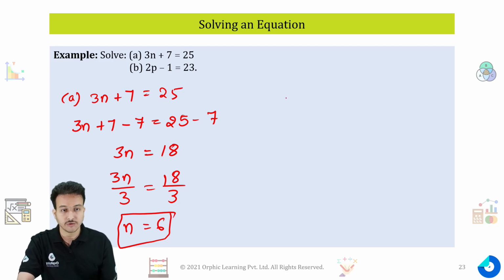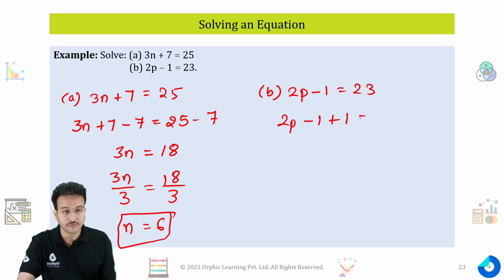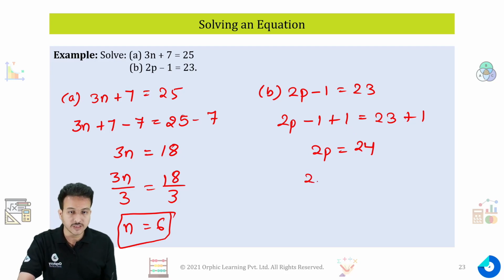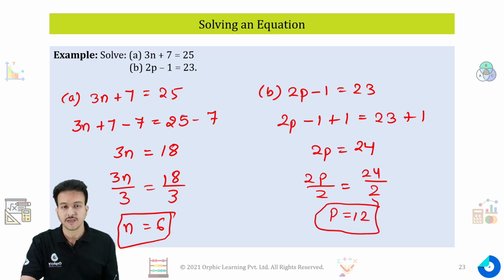For the second one, we can do the same: 2p - 1 = 23. Again, in order to remove -1, I have to add 1 on this side, and I have to do the same operation on the other side. It will give me 2p = 23 + 1, because this one will be cancelled out, which is 24. Now if we divide by the same number on both sides, the equation holds true as well. So I'll get p = 12. p = 12 is the solution of my equation. That is how we solve an equation.